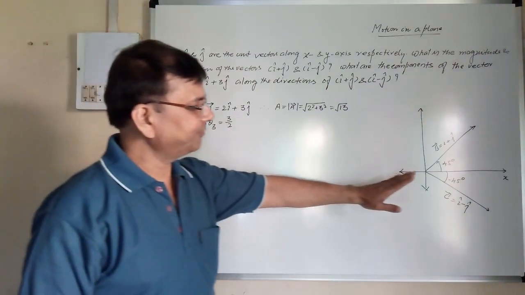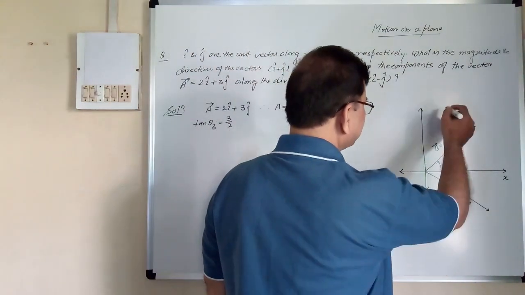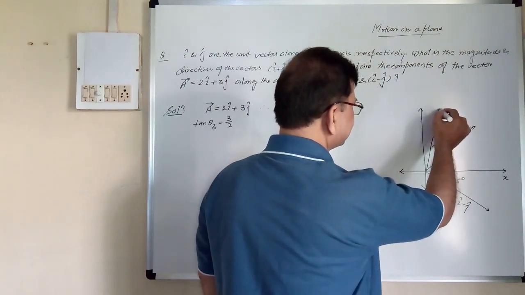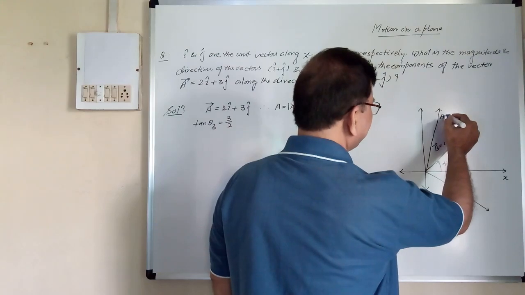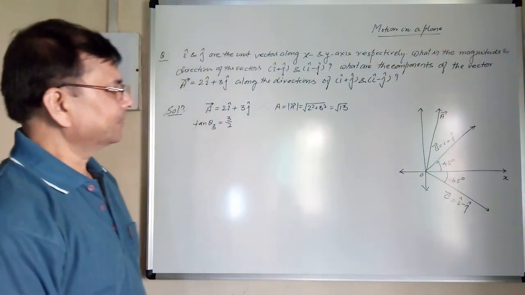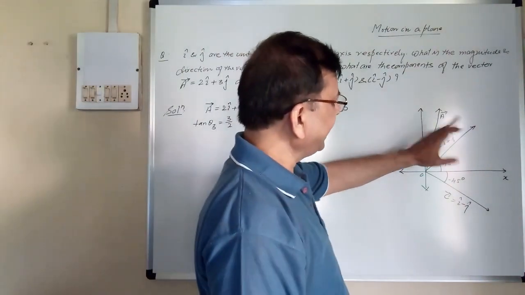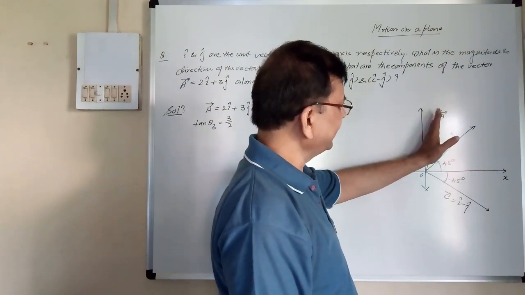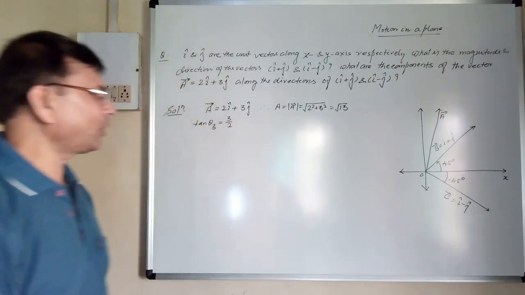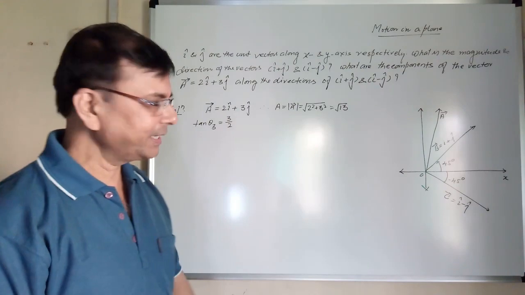Tan 45 is 1 and it is 1.5, means the direction of this vector A will be something like this. This will be the vector A. This is the origin. Now we have to find the component of A on this and component of this on this. So first we will consider the component of the vector A on B vector, right?